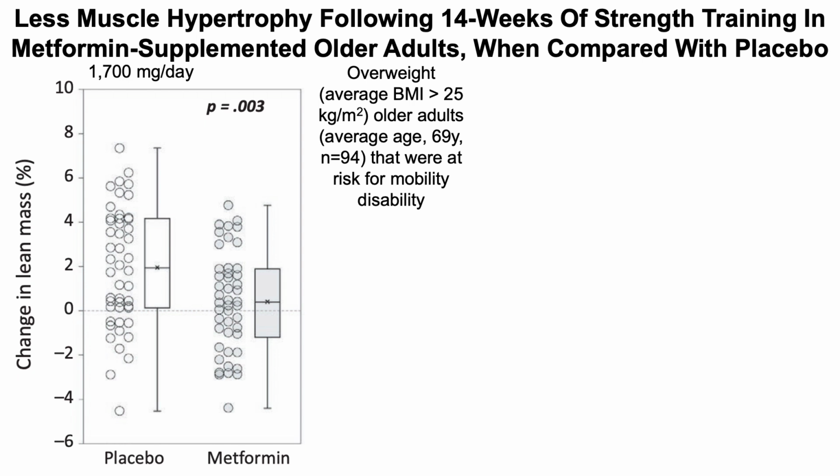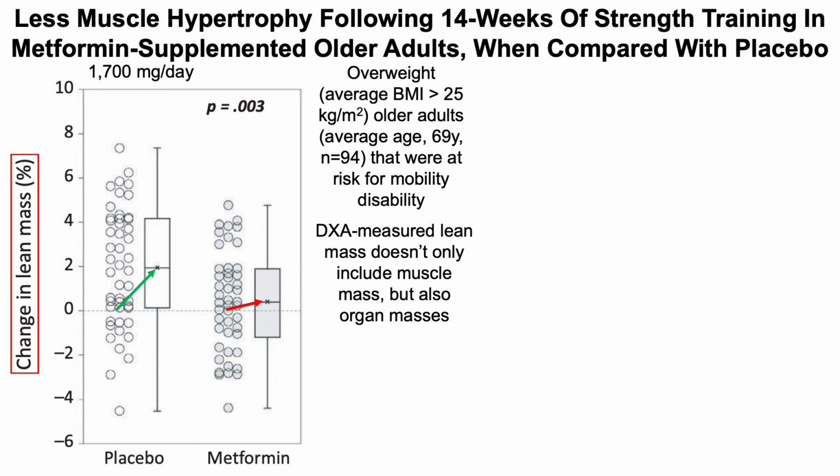So first, when looking at the change in lean mass as a result of the 14-week strength training program, we can see that the placebo had significant increases for whole body lean mass, whereas the metformin group increased less, and the difference between the improvement in whole body lean mass was greater for the placebo group when compared with the metformin supplemented group, as you can see by the statistically significant p-value of 0.03. Now note that this lean mass was measured with DEXA. So DEXA measured lean mass doesn't only include muscle mass, but it also includes the organ masses.